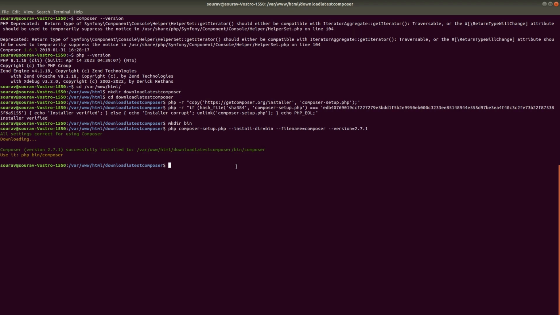Now we can check our installed Composer version with php bin/composer. Now we have successfully installed the latest Composer version into the root directory. This way we can install Composer successfully into the project directory with any version, instead of installing globally on the server. Thank you so much.